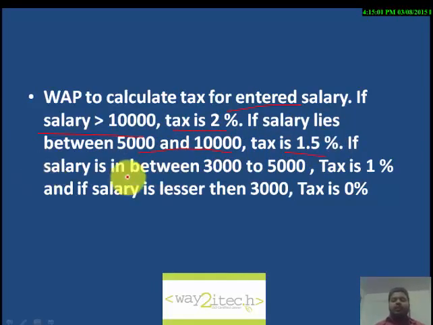If salary is between 3,000 and 5,000, the tax is 1%. If salary is less than 3,000, tax is 0%. So there are multiple conditions. If salary is greater than 10,000, tax is 2%. If salary is between 5,000 and 10,000, tax is 1.5%. If salary is between 3,000 and 5,000, then tax is 1%. If salary is less than 3,000, then tax is 0%. We will see this program.